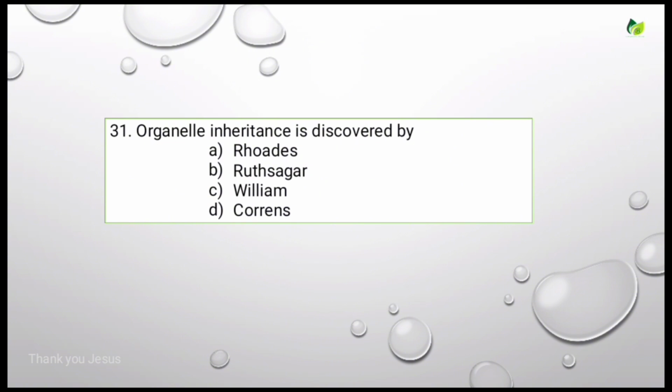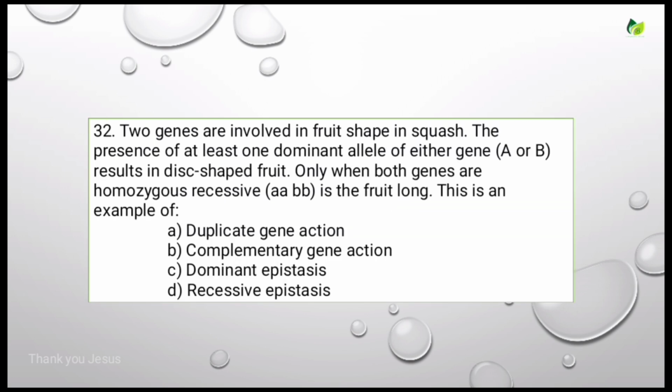Organelle inheritance was discovered by. Options are Rhodes, Ruth Sager, William Corens. It was first discovered by the scientist Ruth Sager. Let's see the next question.